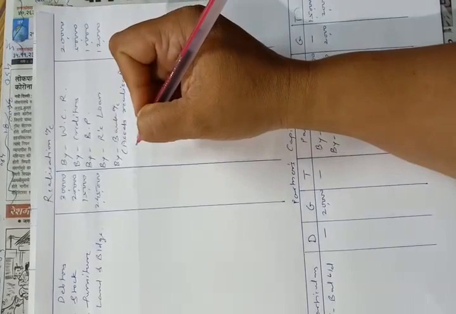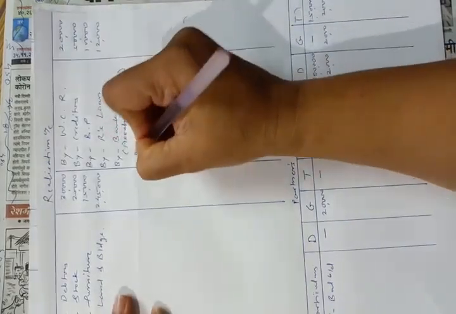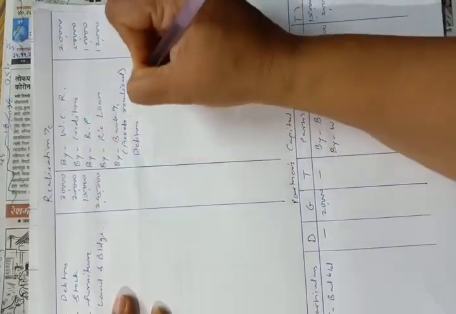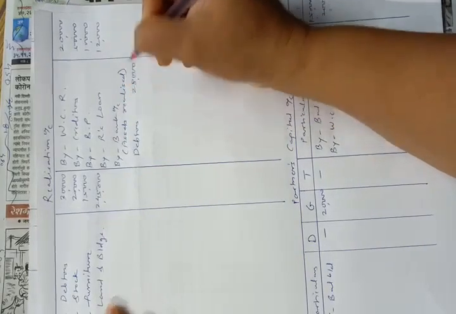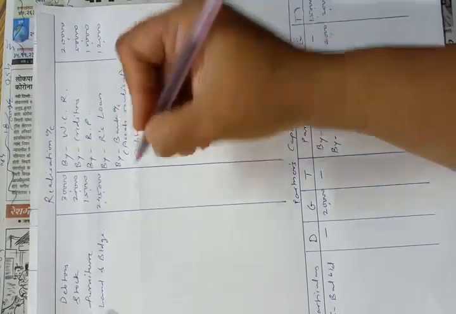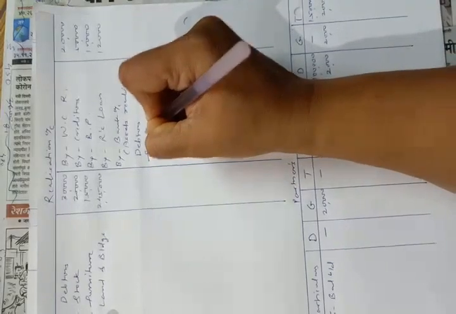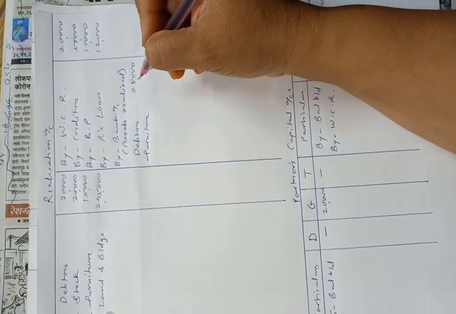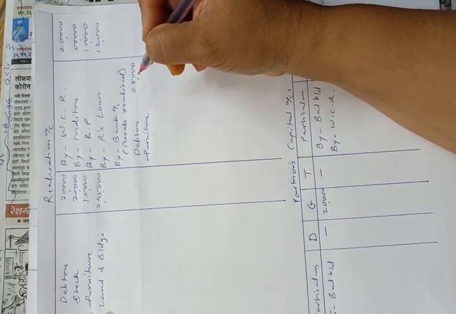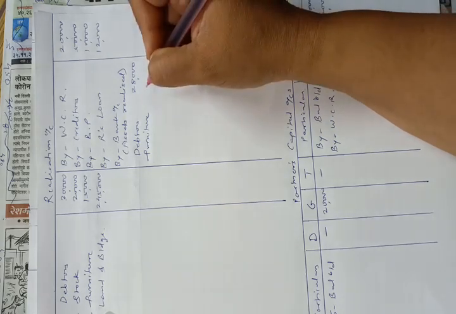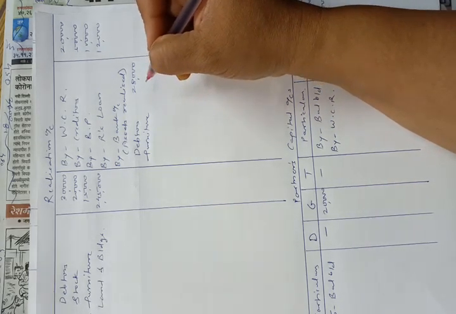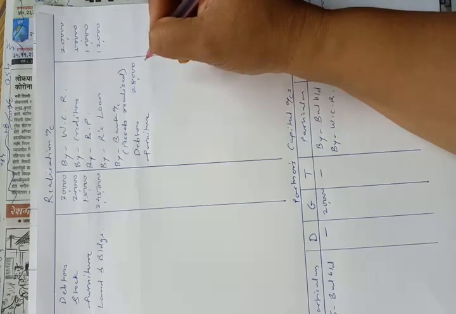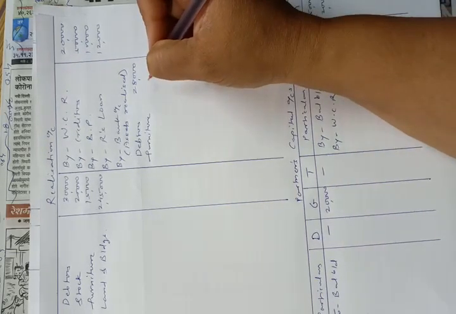Now we will write down the list. Debtors 28,000. Then furniture is sold to the partner. It is not taken over by the partners. There is a lot of difference between these two entries. So furniture was sold to N, that is the third party, not partner.